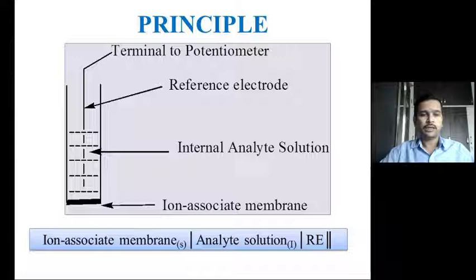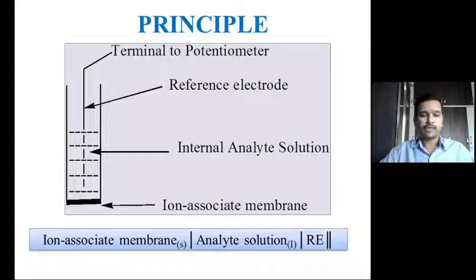So either a reference electrode or a wire can be immersed into the internal solution which is present in the tube. The systematic representation of the electrochemical cell, which is a half cell of the overall electrochemical cell, can be represented as follows.